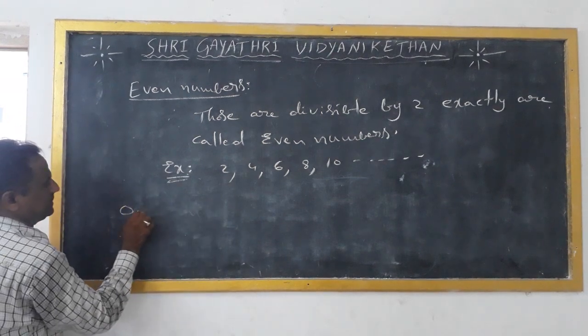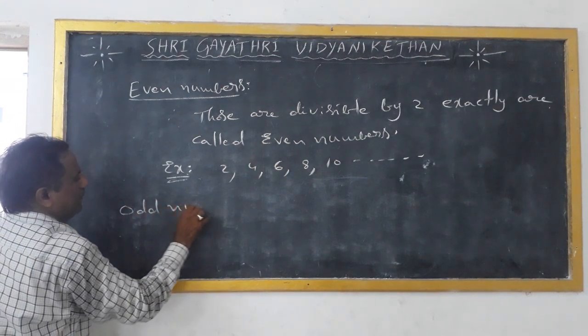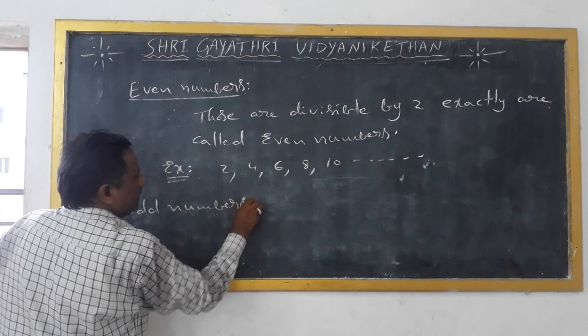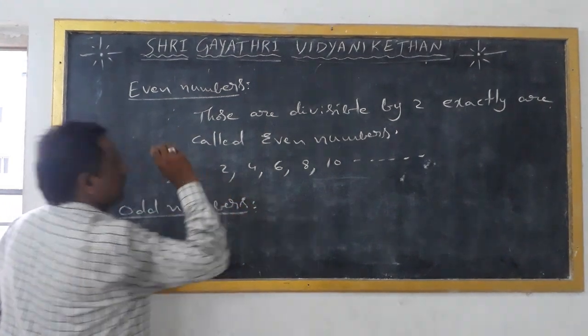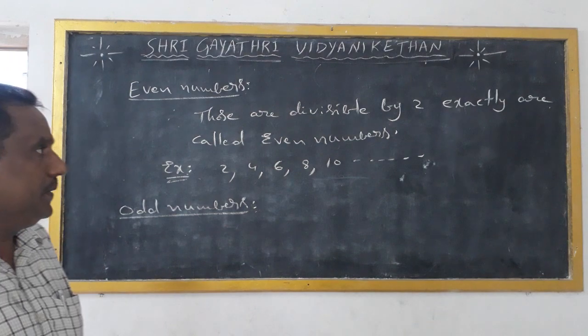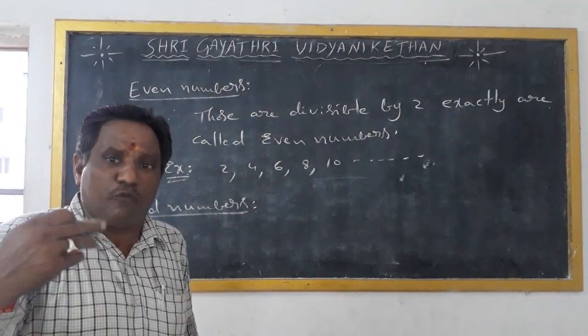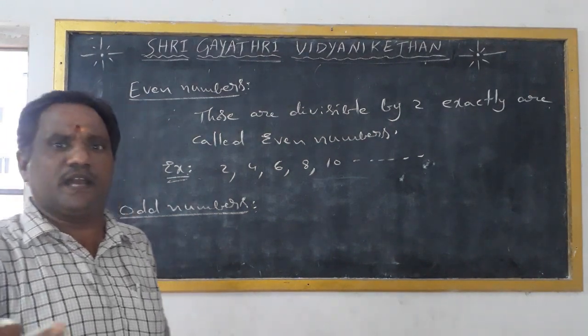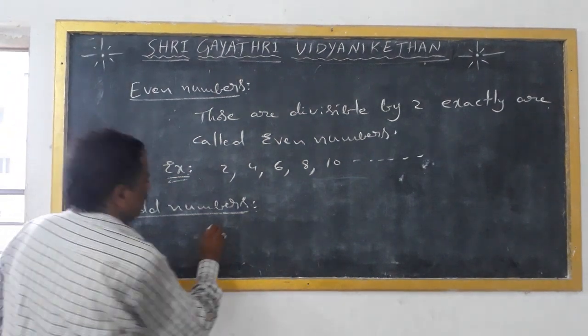Next, odd numbers. Odd numbers are those numbers that leave 1 as remainder when divided by 2. They are called odd numbers.